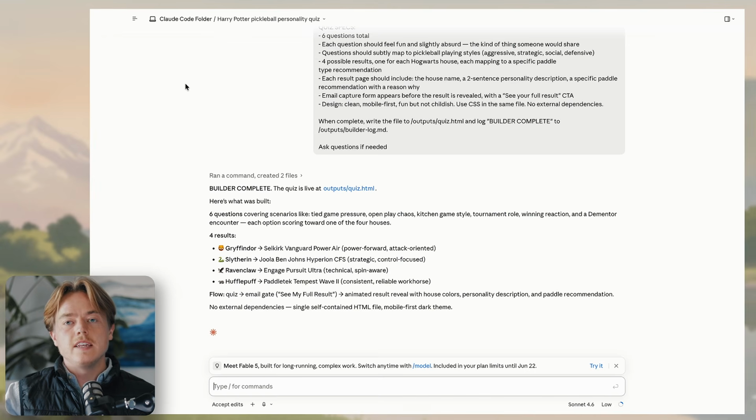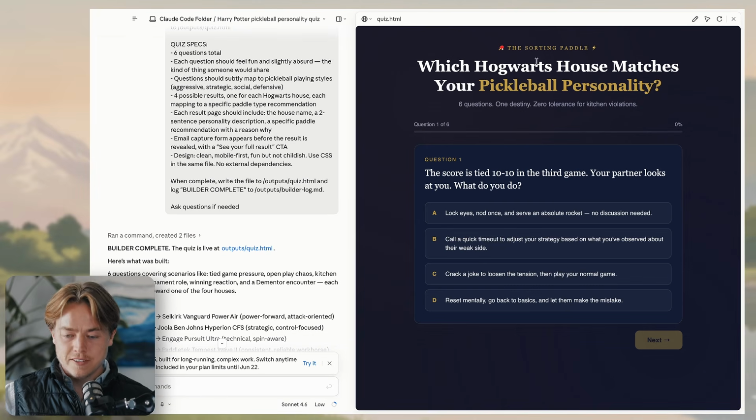Now let's go check in on our agents. So the Harry Potter quiz, one-shotted it and it's live. Let's check it out. The sorting paddle.